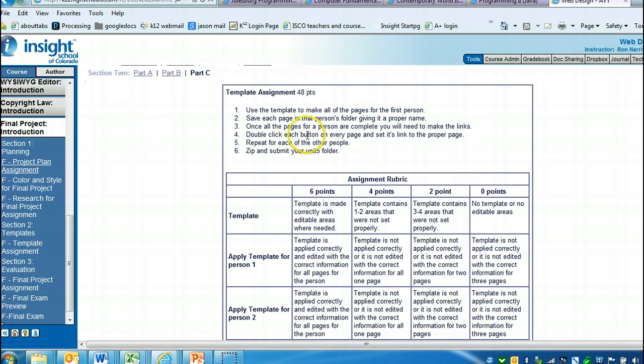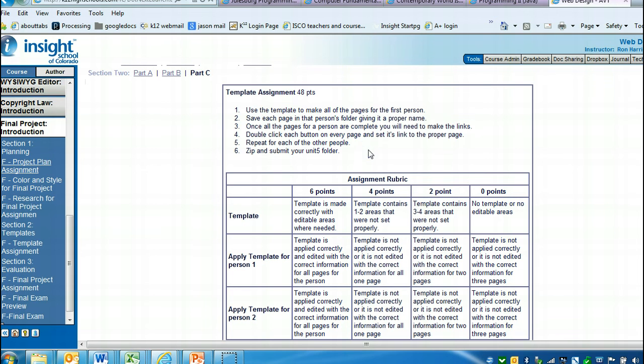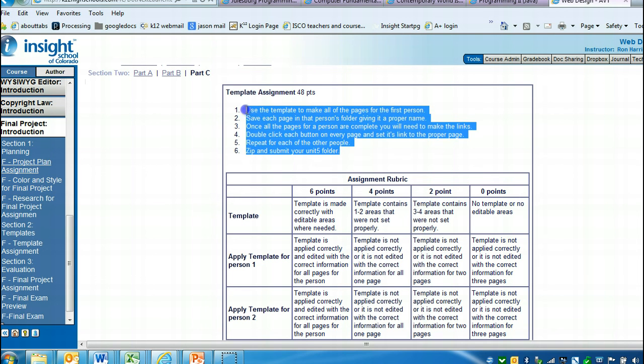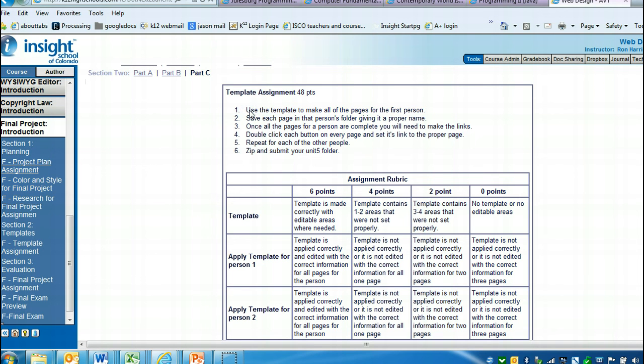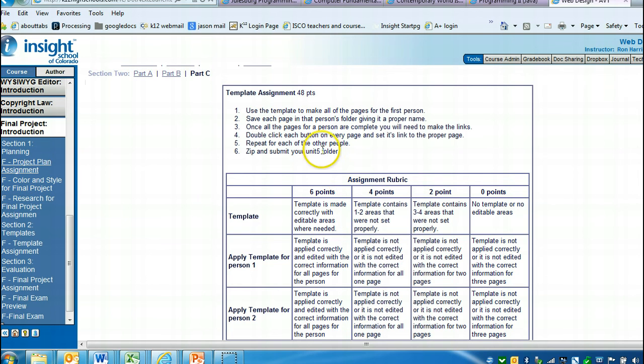So you'll send me all 5 of your pages, how they're all set up. So use a template to make all the pages for the first person, save each page in that person's folder. Okay, this just has you create that template for just the one person. And you submit that template for just the one person. But then of course you can use that template over and over for all of your people. So you submit just the one template, and that's going to be in your Unit 5 folder zipped.